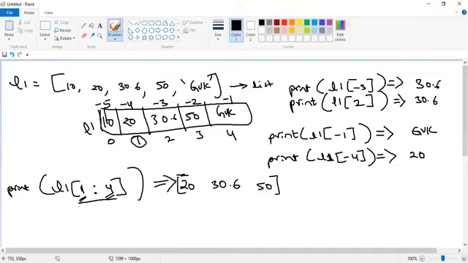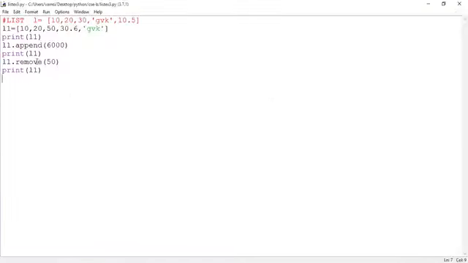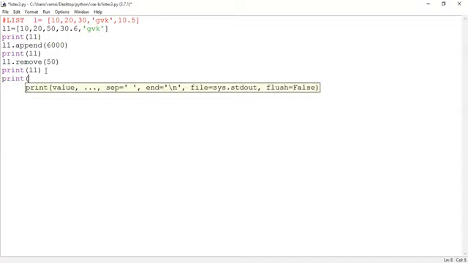Yes, sir. I will show you with the help of an example. Okay, so go to the code window again. Are you able to see the code window? Yes, sir.